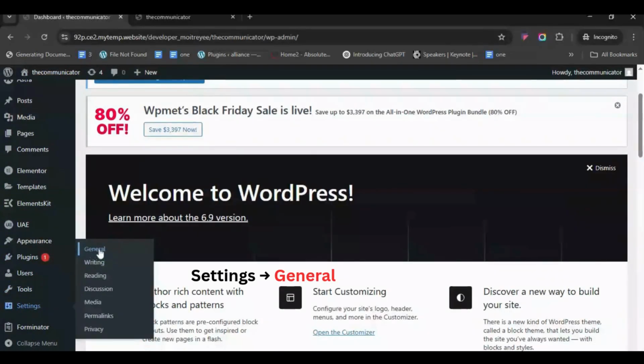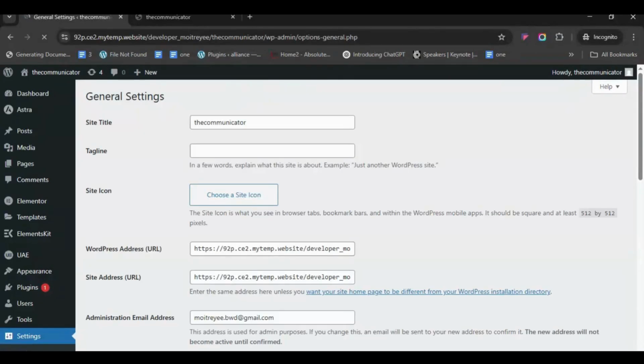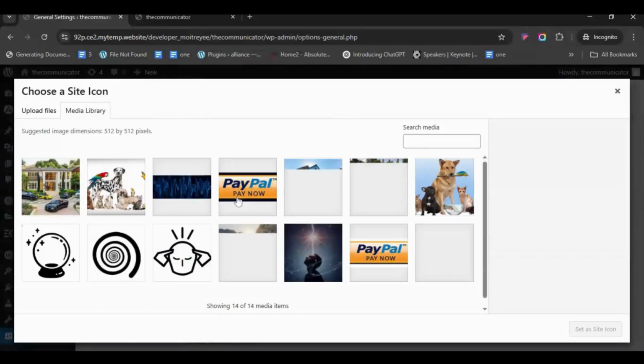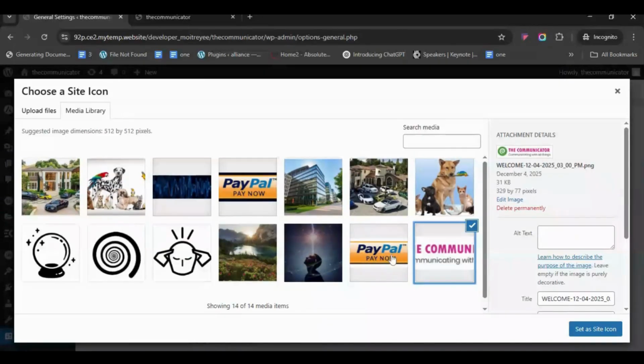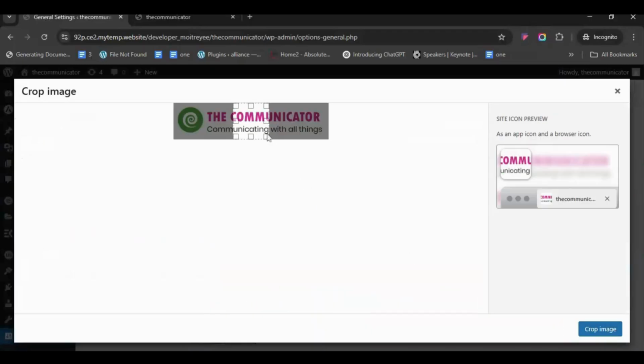In WordPress Admin, go to Settings, General. Go to the Site Icon section. Now, click on the Choose a Site Icon box. Now upload a new image or select an image from your media files. Crop if prompted, then click on Save Changes.